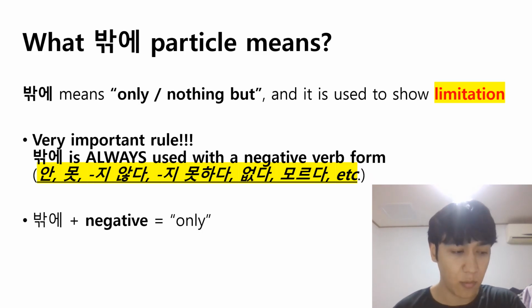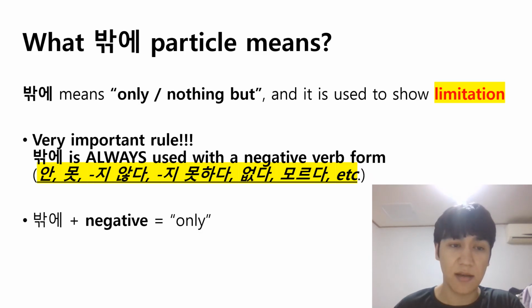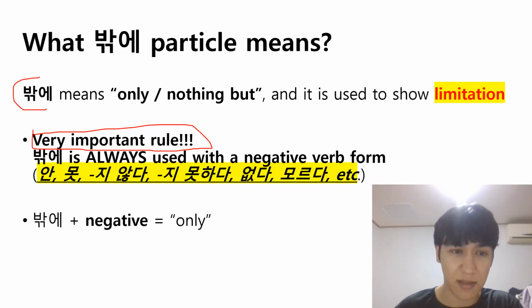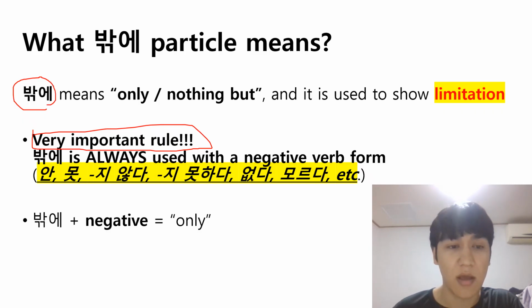So when you have sentences with 밖에, it means some kind of limitation, and it is translated into English as nothing but or only. And the very important rule that you need to know and remember is that this particle 밖에, which we write together with a noun, is always used with a negative verb form.